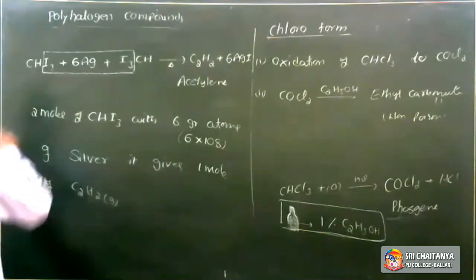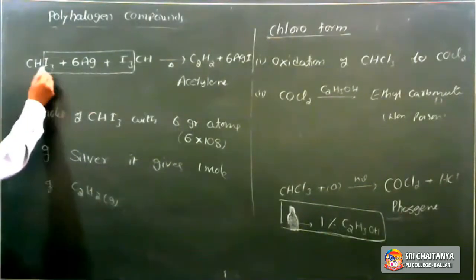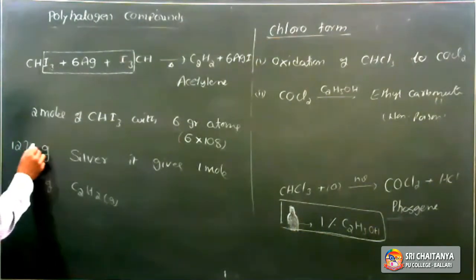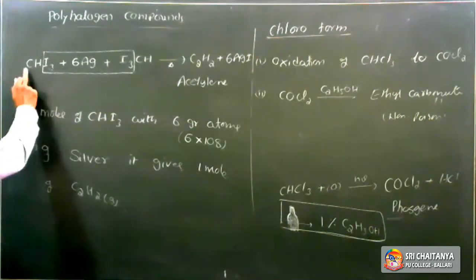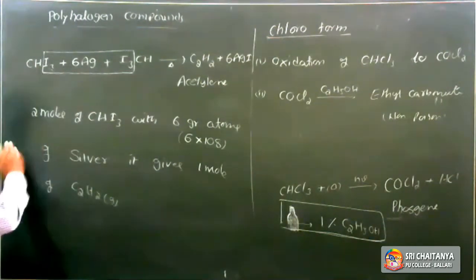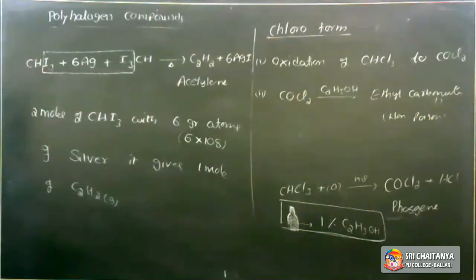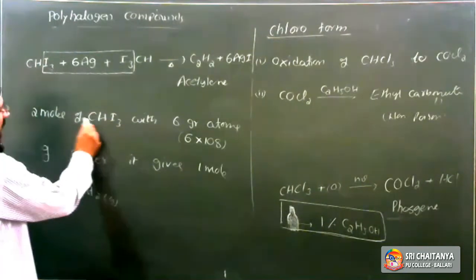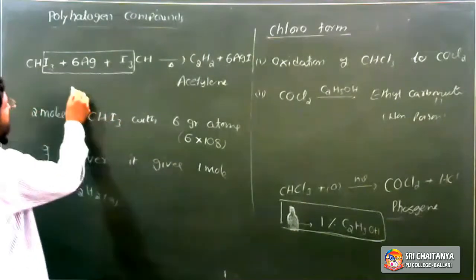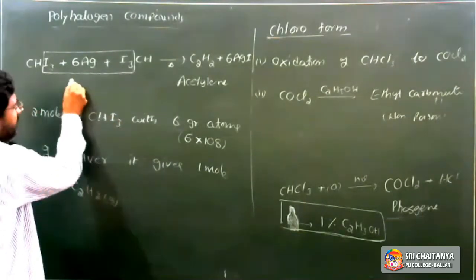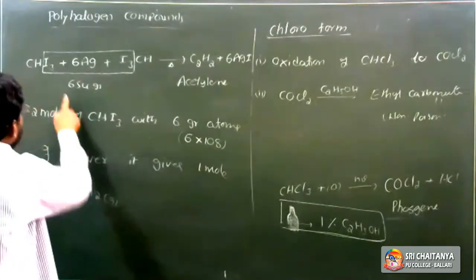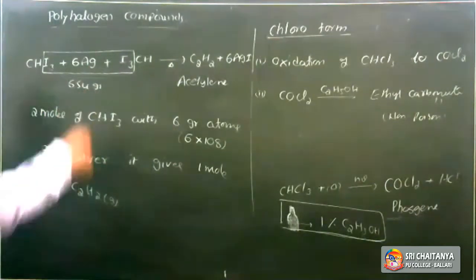So here, stoichiometric data. Molecular weight of iodoform: iodine atomic weight is 127, so 127 into 3. Next, carbon atomic weight is 12. Hydrogen atomic weight is 1. That is the molecular weight of iodoform. When 2 moles of iodoform reacts with 6 gram atoms of silver, that means 6 into 108, so that is 654 grams. 654 grams of silver reacts with 2 moles of iodoform.